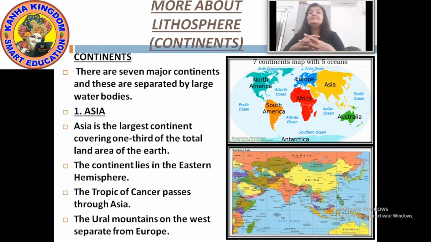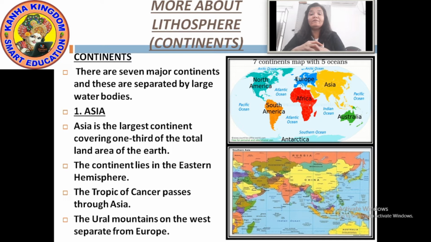Now where does this continent lie? If you want to see it on the globe or on the world map, if you want to see where Asia is located, then you have to see it in the eastern hemisphere.